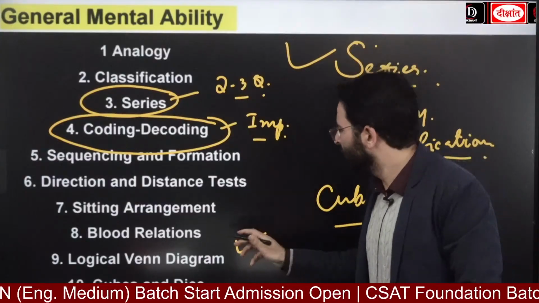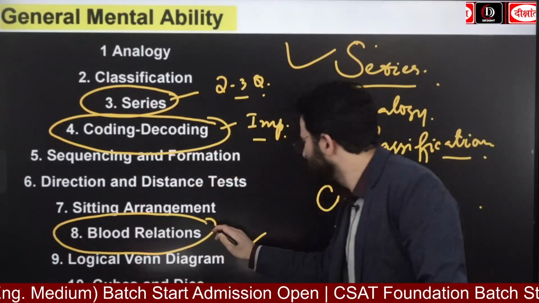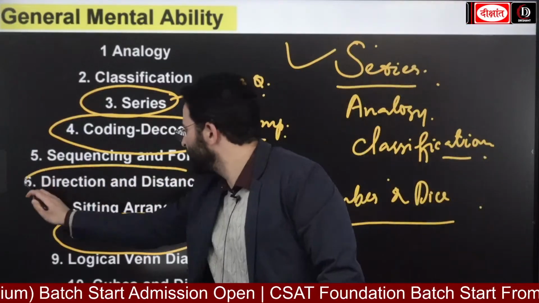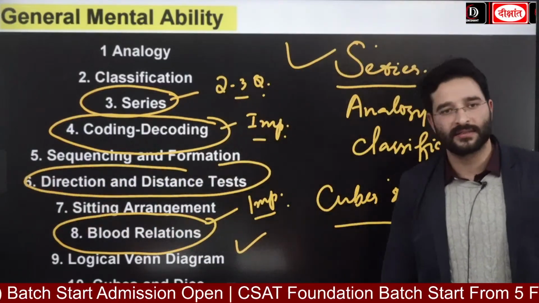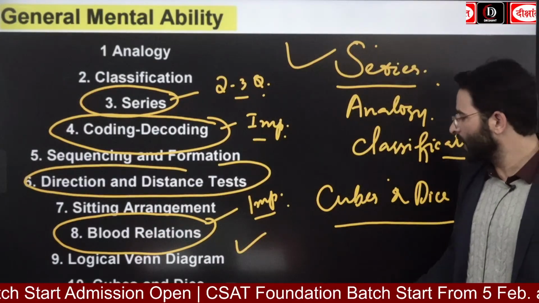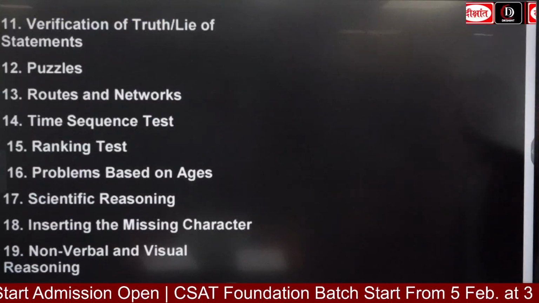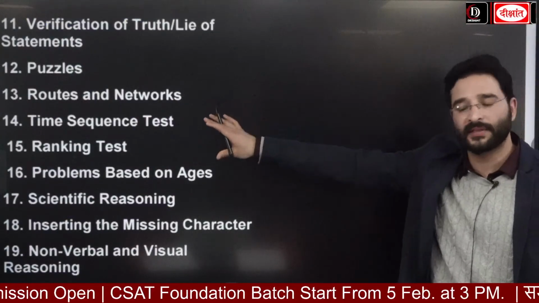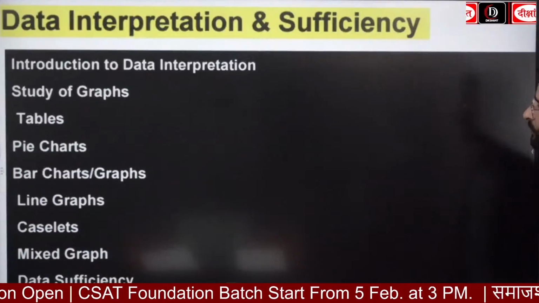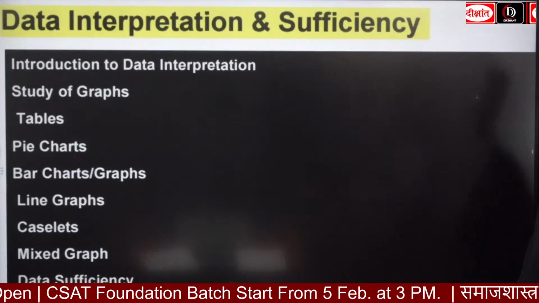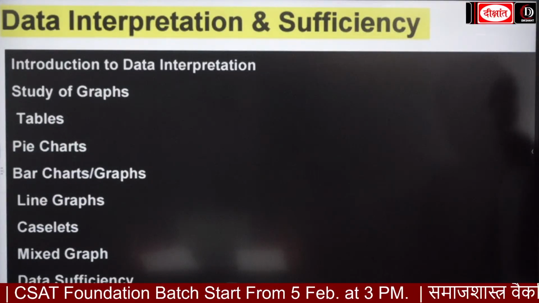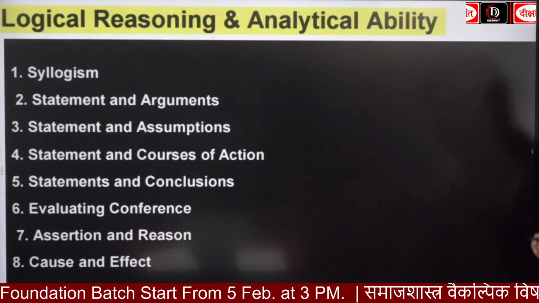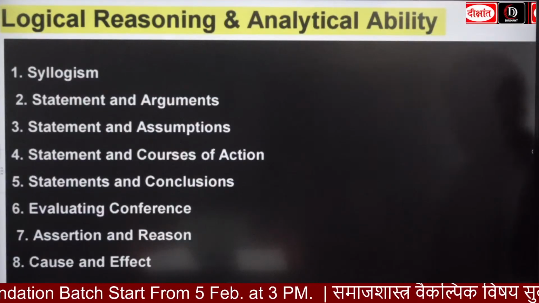Not just that, if I look at the blood relations, guys, even this is going to be a highly important one. Now, for example, when I look at the direction and distance test. Now, for example, if I look at the syllogism, so we can expect, and when we are going to look at these particular topics, you're going to see while solving the PYQs, each year the questions are going to come from these particular topics. So please remember this, guys. These are going to be the topics that we are going to cover in our reasoning.